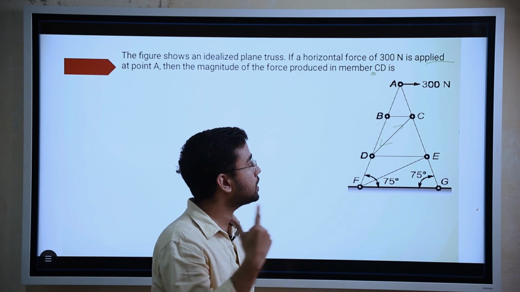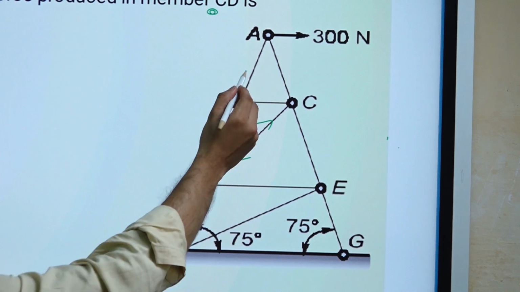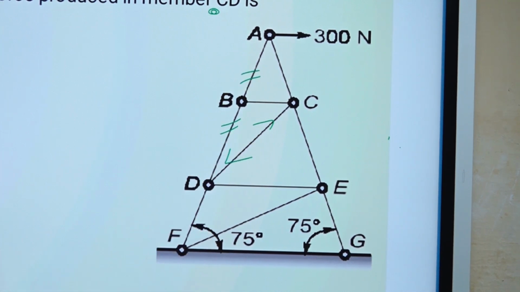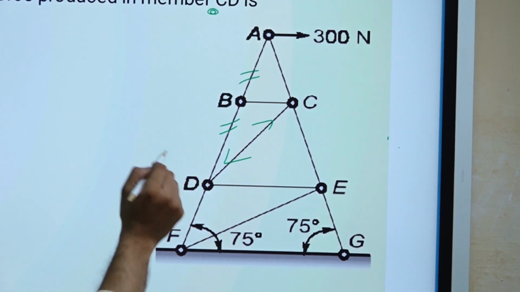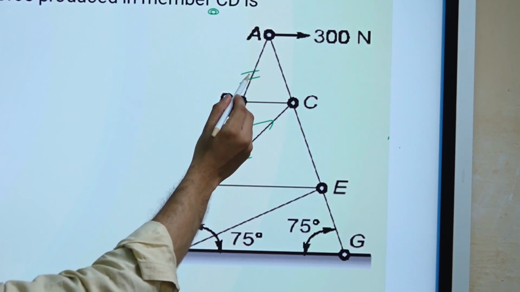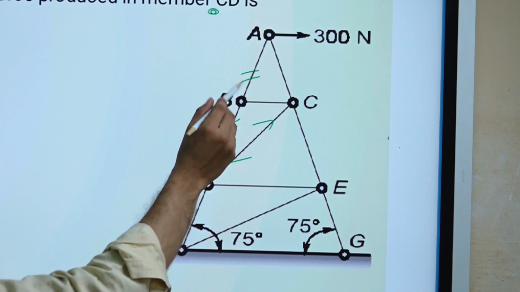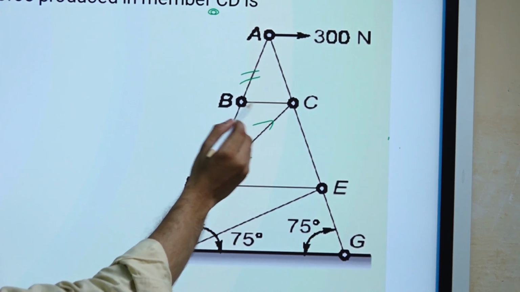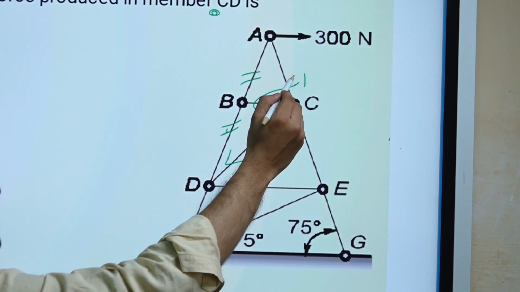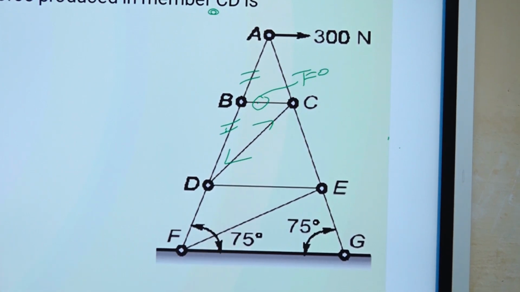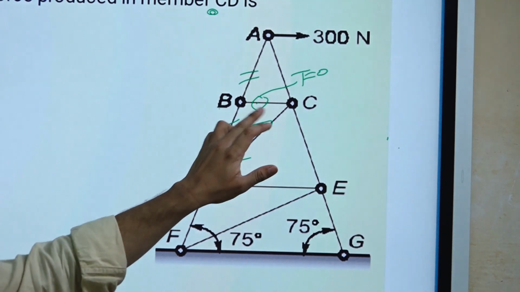In special case, first we studied that if there are two links, they are collinear, right, and there is no external force at the joint, then what happens? If there are two links which are collinear and the third link is connected at any angle, this third link should have tension equal to 0. There will not be any internal force in third link BC, right?